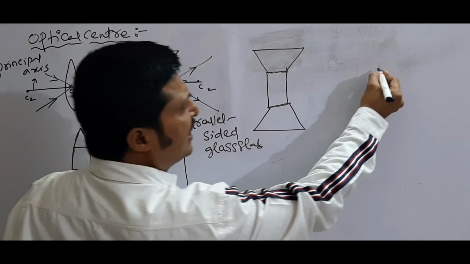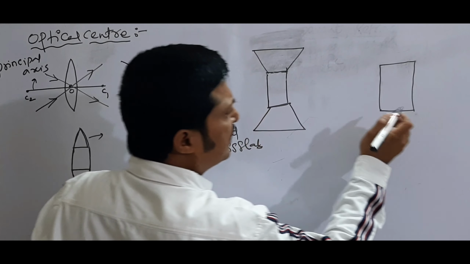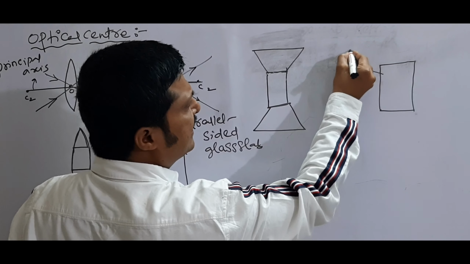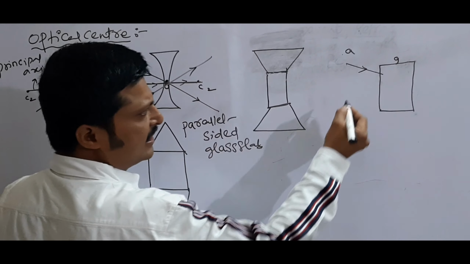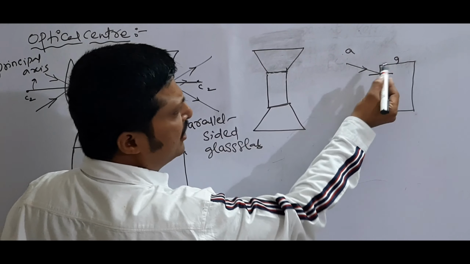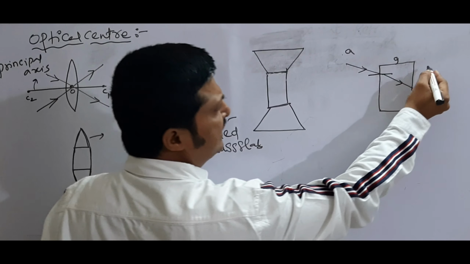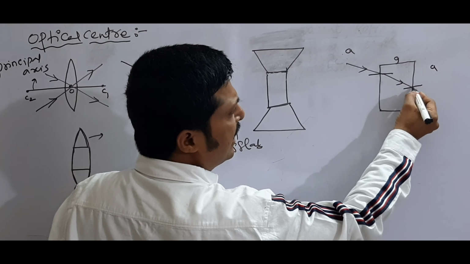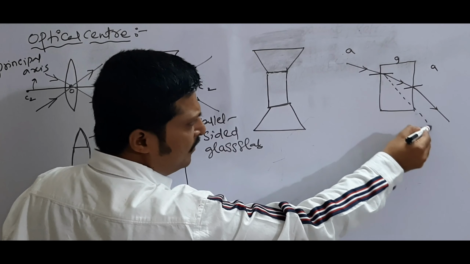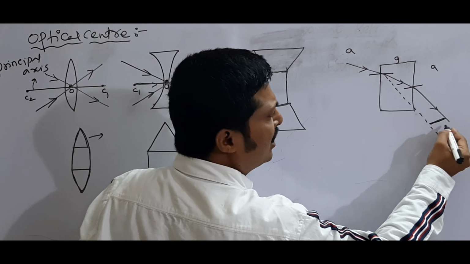Already you know this very well. If a light ray is passing, this is air and this is glass. Draw a normal. When a light ray travels from air to glass, it bends towards the normal. When it enters from glass to air, it bends away from the normal. This is the actual path of the light ray, this is the emergent ray, and this we call the shift.